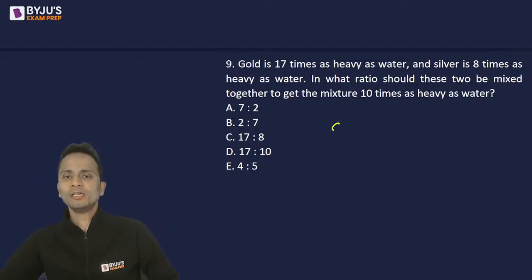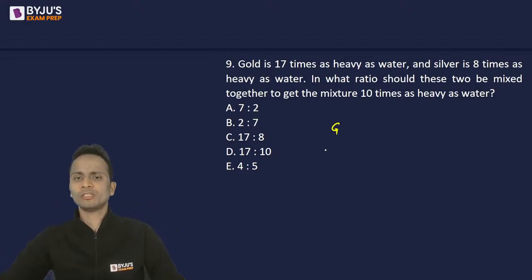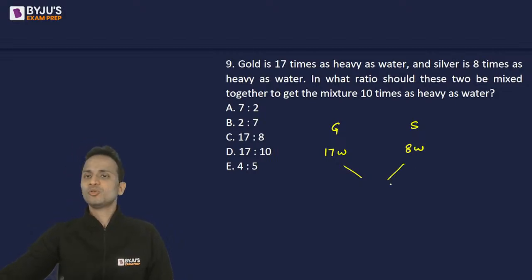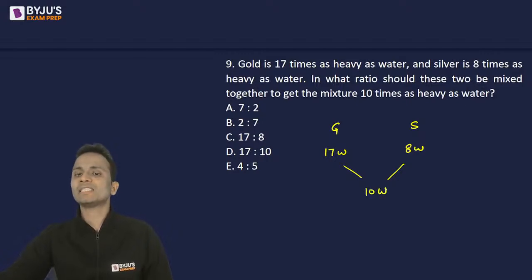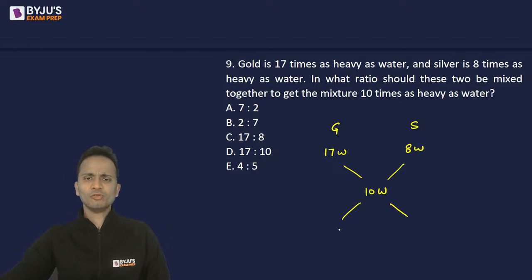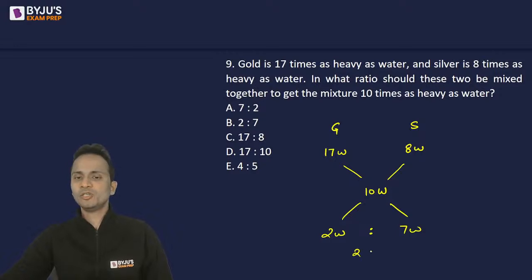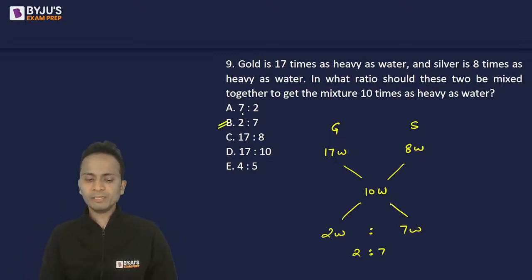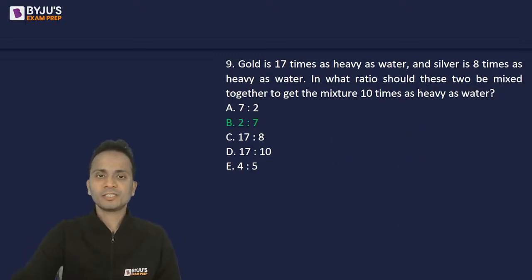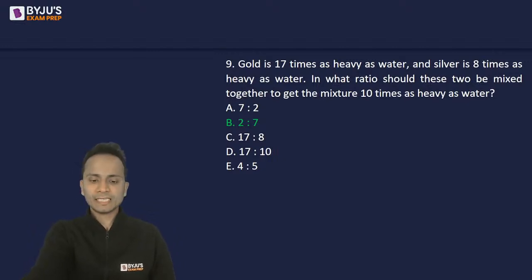Absolutely. Now, gold, whose weight is 17 times that of water, I'll assume it as 17W. Now, silver, which is 8 times as heavy as water, 8W. Applying alligation, in what ratio will these be mixed to get a mixture whose weight is 10 times as heavy as water? Apply alligation. The differences will be 2W and 7W. The ratio comes out to be 2:7. So the ratio in which they will be mixed will be 2:7, that is option B. Simple application of alligations. So question number 9, option B is the correct answer.